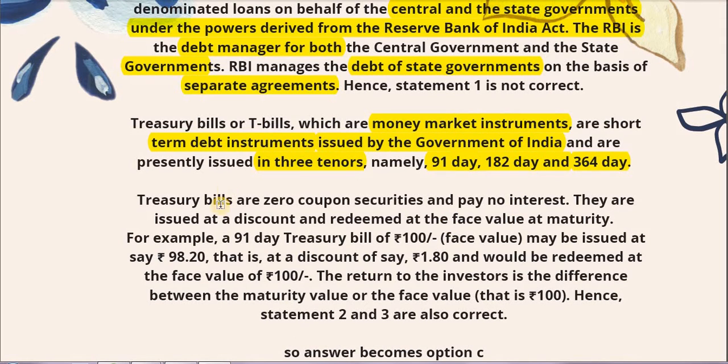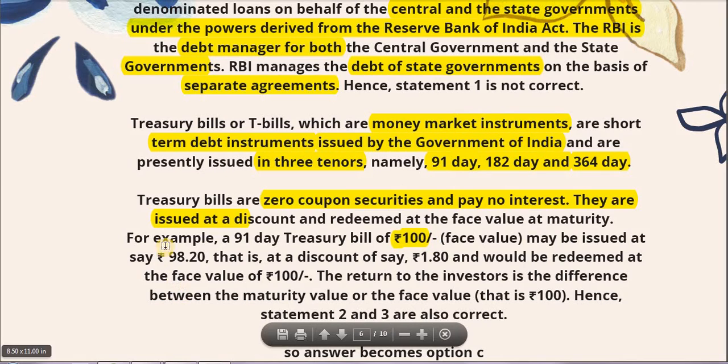That's it. Treasury bills are zero coupon securities and pay no interest. What do we mean by this? It simply means that they are issued at a discounted price to par value. As I've already explained, let's say the face value or the par value is rupees 100 and you are being told to pay just 98.20. So the discount is to the tune of 1.80 rupees, and at the time of redemption you would be getting the entire rupee 100. So that's how they are zero coupon securities.